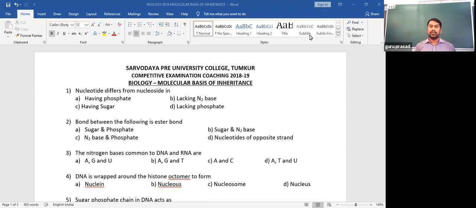So the bond formed between nucleotides of opposite strands is weak hydrogen bonds.